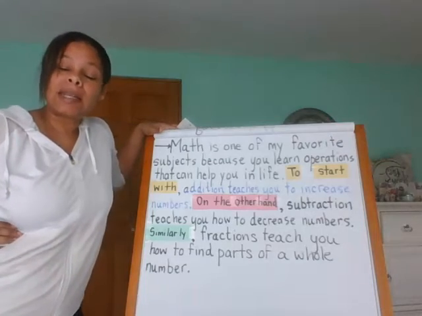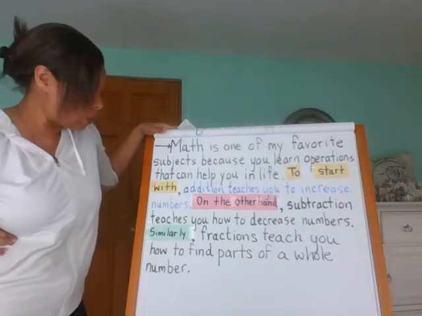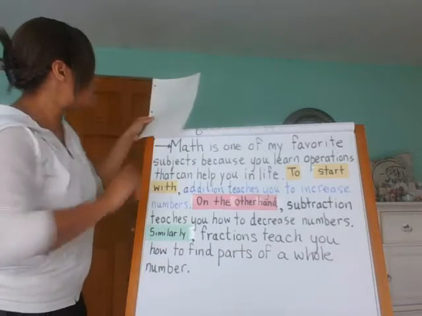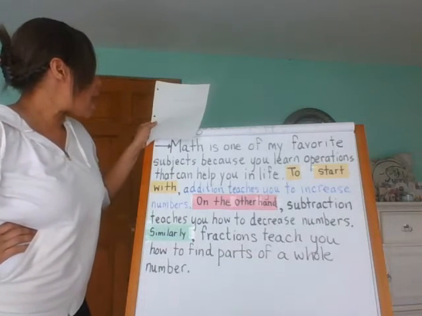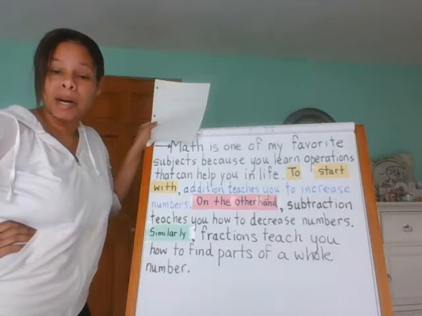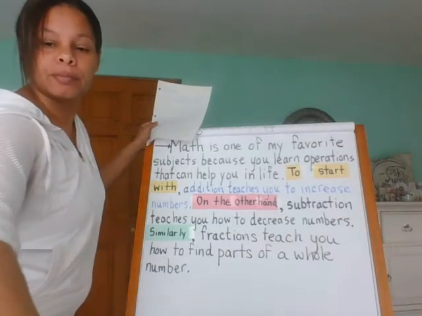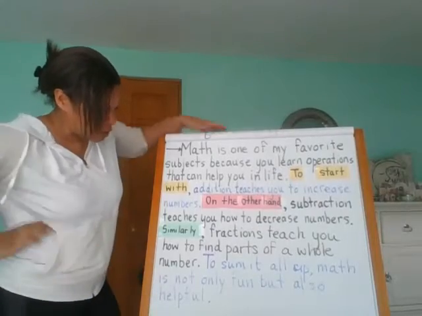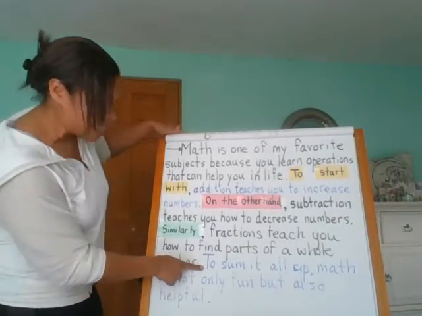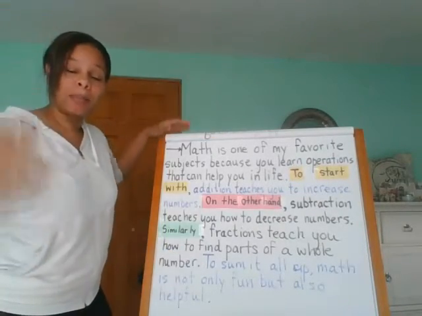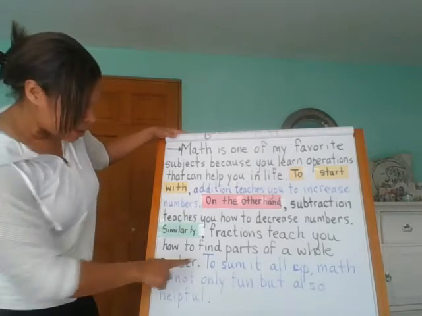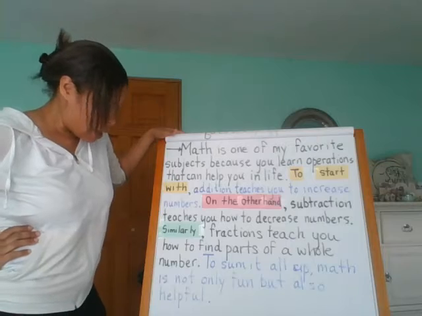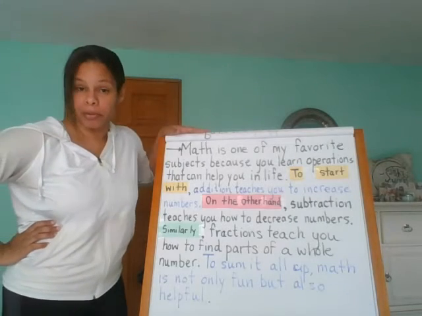So the last thing we need now is just our concluding sentence where we sum up everything that we've said. So my concluding sentence is, to sum it all up, math is not only fun, but helpful. Ms. Brown's pens are dying. I need to go to the doctor and get some more pens. So this is the last sentence that sums everything up, kind of like a summary. To sum it all up, math is not only fun, but also helpful.